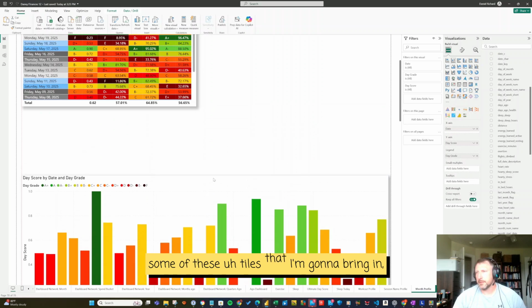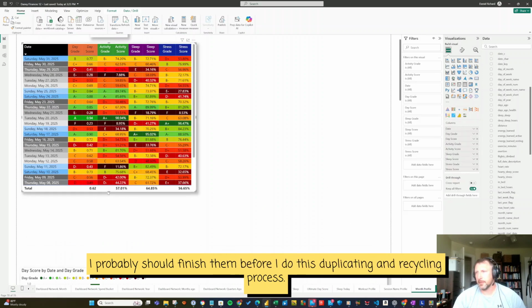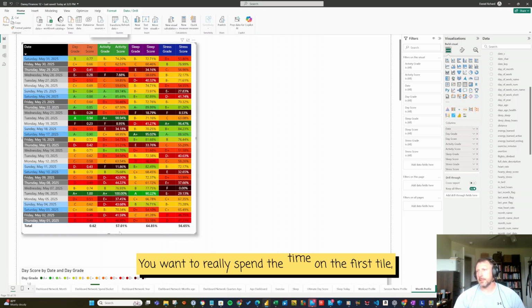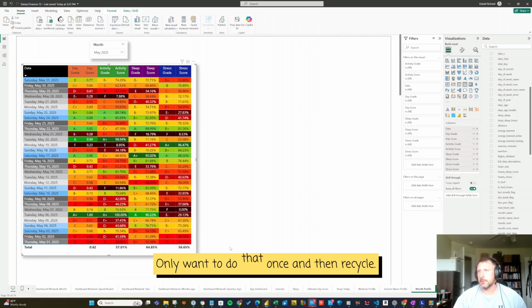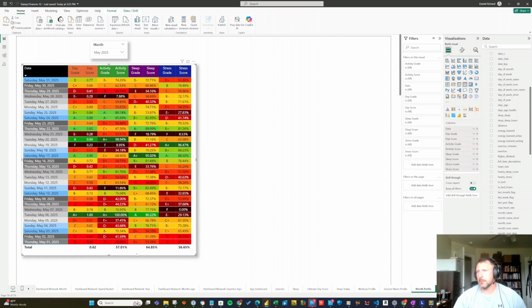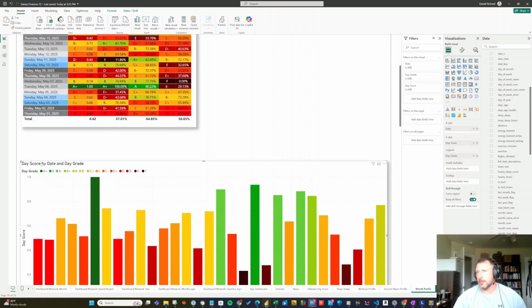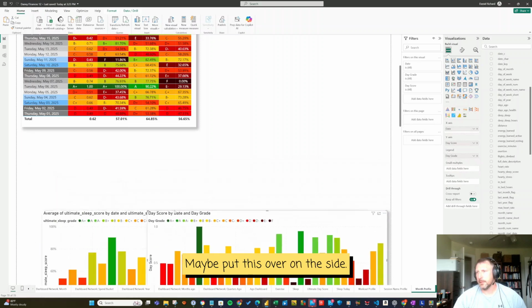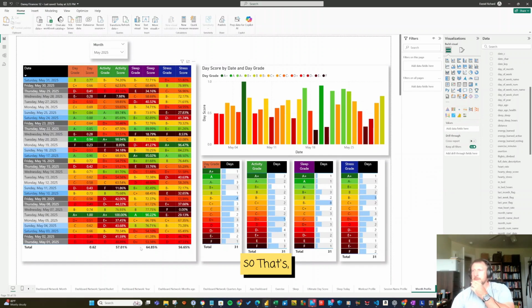Some of these tiles that I'm going to bring in, I probably should finish them before I do this duplicating and recycling process. You want to really spend the time on the first tile, such as this, doing the coloring. It took a long time for every field. Only want to do that once and then recycle. But this is very valuable, and then maybe put this over on the side. So just focusing on the ultimate score in the front. All right, so that's a good thing I want to see.